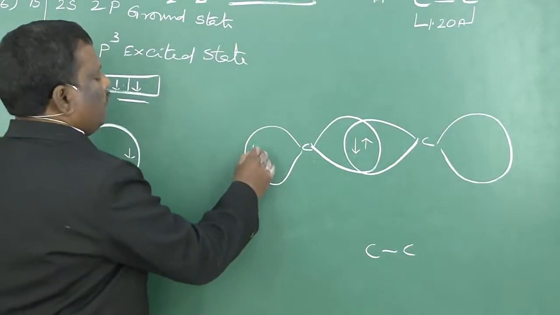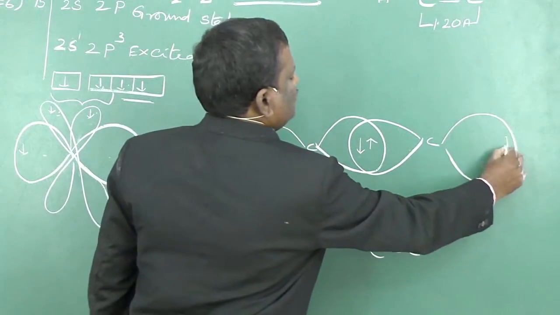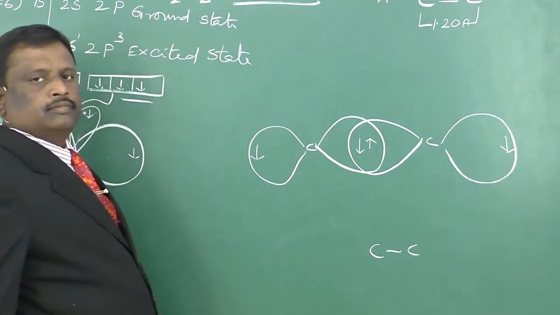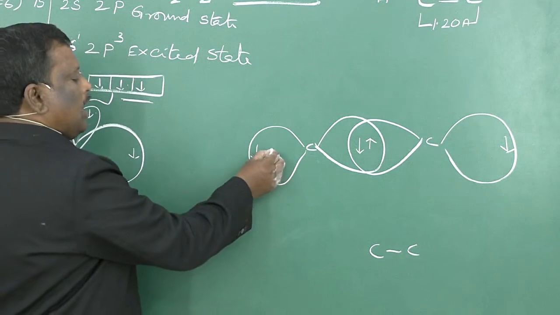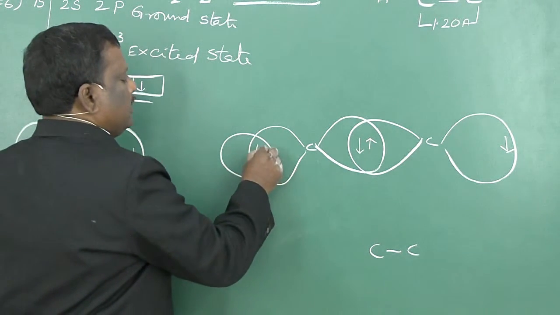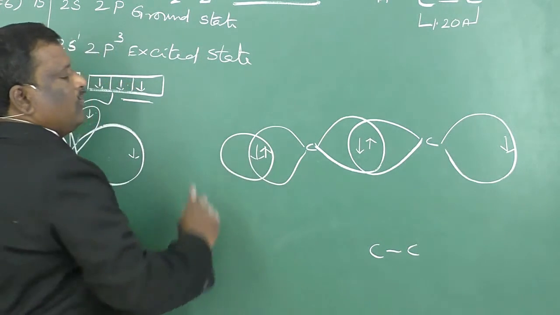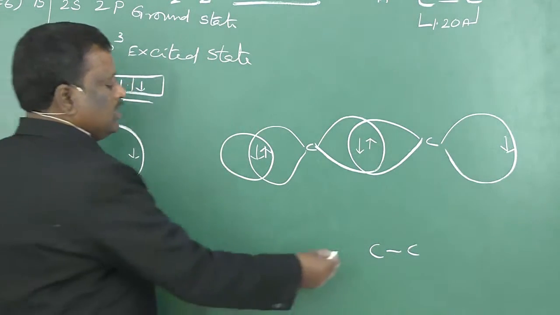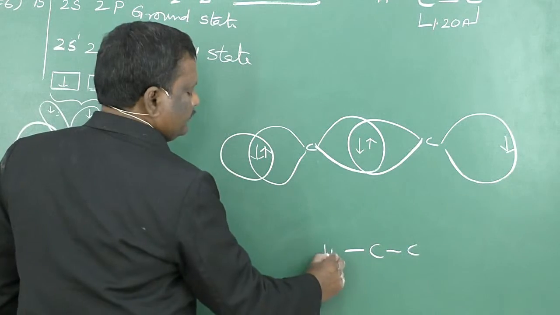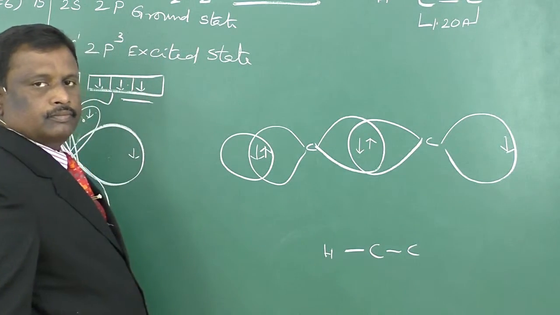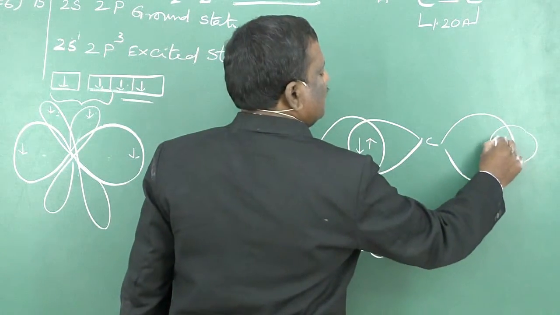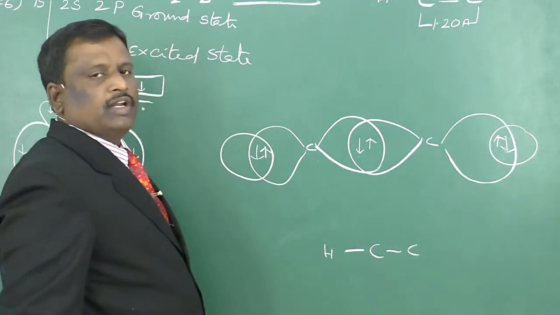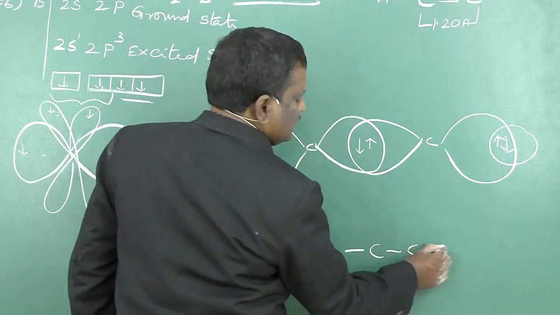They are also half filled with one electron each. These sp hybrid orbitals overlap with the half-filled 1s orbital of hydrogen, and by mutual sharing of a pair of electrons form a C-H sigma bond. The second hydrogen atom's 1s orbital overlaps here, forming another C-H sigma bond.